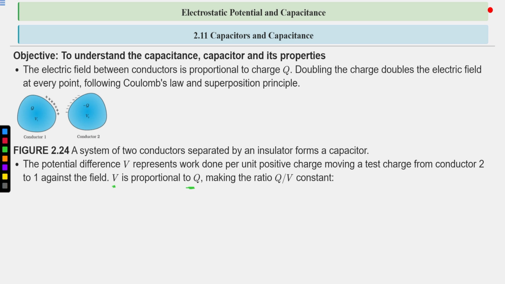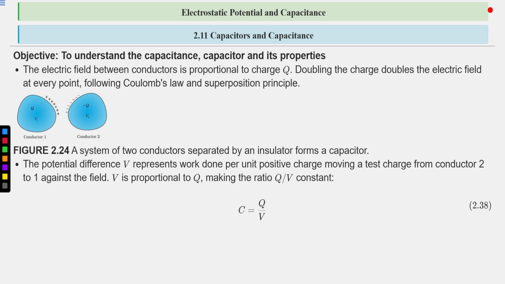What amount of charges are induced on the two conductors of a capacitor? It depends upon what amount of potential difference we are giving to these conductors with the help of a battery or any source. So V is proportional to Q, which means V is equal to Q times some proportionality constant, making the ratio Q by V constant.